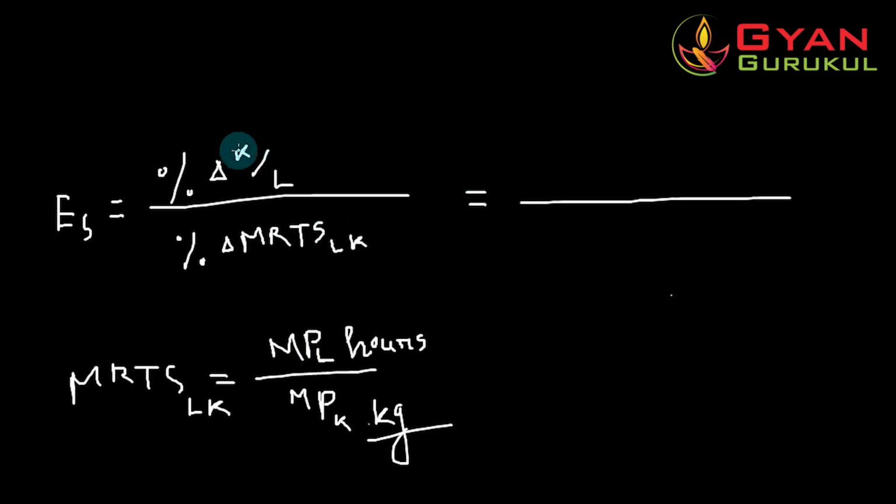We have to write the percentage change in the capital labor ratio, and the percentage change is calculated by the new capital labor ratio, denoted by K1 and L1, minus the old capital labor ratio, and divide the whole by the old capital labor ratio.